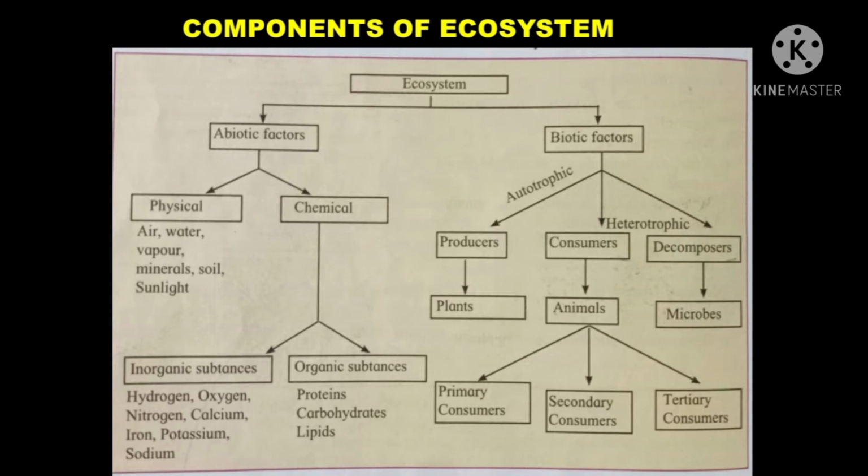Examples of physical components are air, water, vapor, minerals, soil, sunlight. Physical means which we can see through our eyes. We can see air, water, soil, sunlight through our eyes. And chemical is again divided into inorganic substances and organic substances. In inorganic substances, hydrogen, oxygen, nitrogen, calcium, iron, potassium, sodium, etc. are present, and in organic substances, proteins, carbohydrates, lipids are placed.